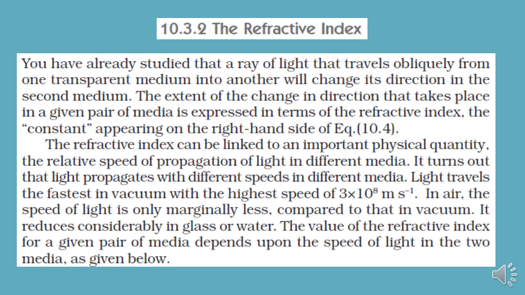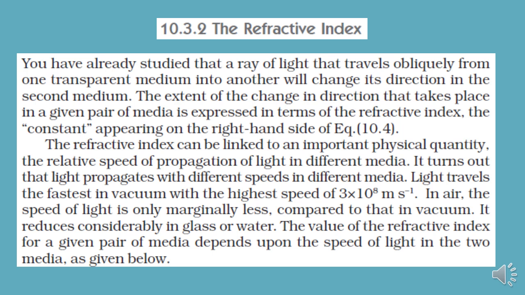The bending will be different. So the extent to which the bending of light will take place when a ray of light enters from one transparent medium to another is expressed in terms of refractive index. That will be the definition of refractive index, and that will be a constant value for a constant pair.